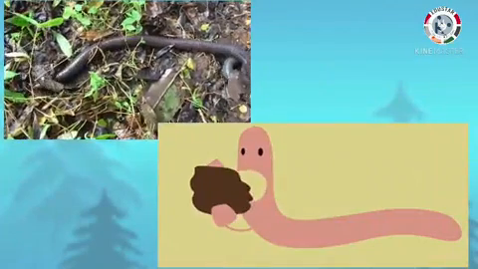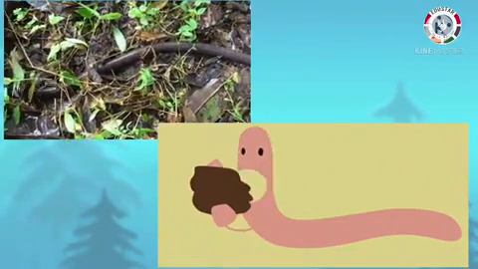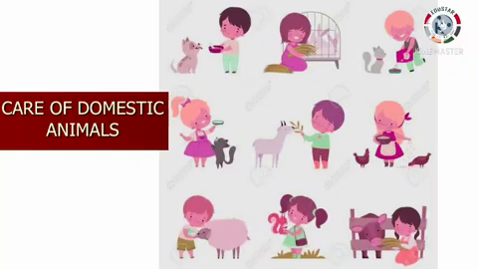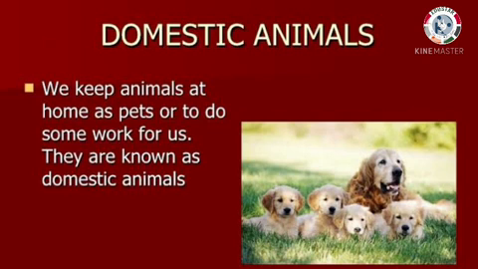An earthworm eats soil which has parts of dead plants and animals in it. Now let us see how to take care of our domestic animals. Before that, first tell me, what are domestic animals? Animals such as dog, cat, horse, donkey, and other animals that live with us are domestic animals.